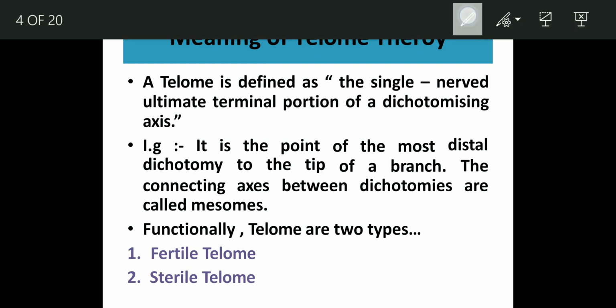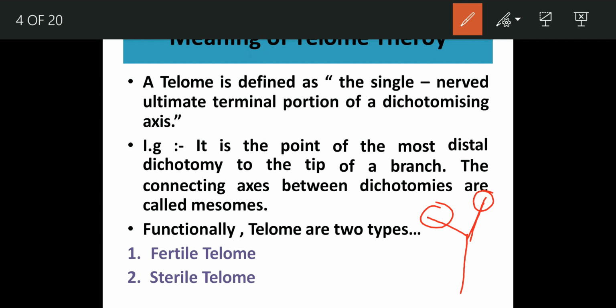Now what is a telome? How will you define a telome? A telome is a simple ultimate terminal portion of a dichotomously branched axis. That means, suppose this is a branch showing dichotomy, the terminal axis of the branch is known as a telome.